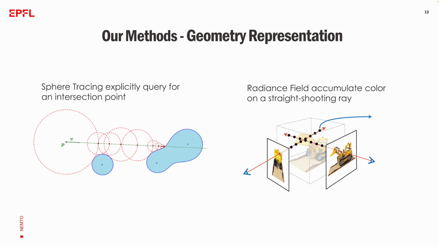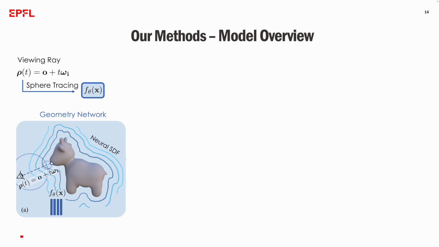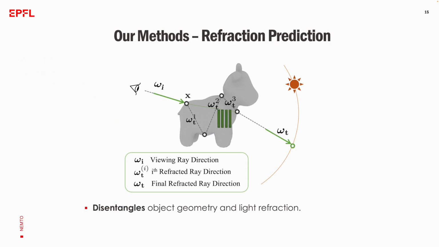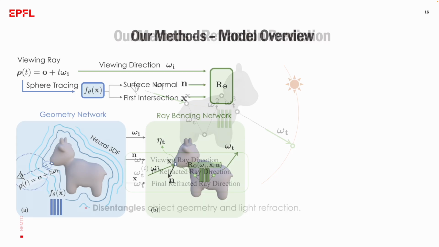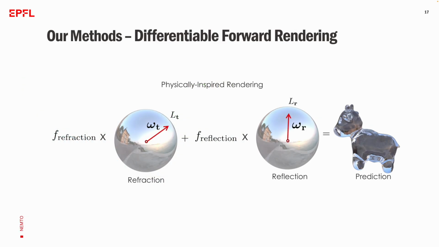We choose the implicit signed distance function as the representation of our geometry for more efficient storage than explicit representation, and also for accurate surface intersection points rather than a radiance field, which makes the first module of our pipeline. Our ray bending network takes as input the viewing direction, surface normal, and intersection point, and outputs the final refracted ray direction, which makes the second component of our method. Finally, our differentiable rendering method is a physically inspired approximation of the true radiance emitted by each ray through the Fresnel term.